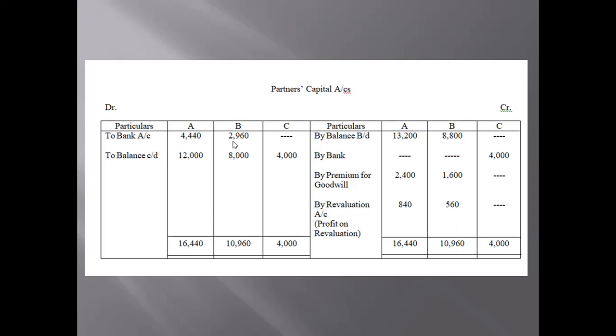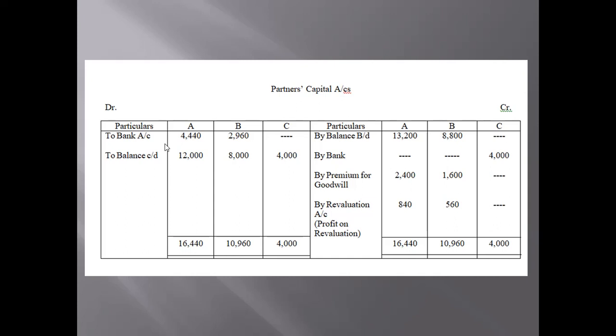So we will write here 'to bank account'. We will not write drawings, because although technically we could write drawings, the entry will be passed through the bank account. Whenever entries are passed in the ledger accounts, it is passed through the bank account only, isn't it? So we will write 'to bank account'. Sometimes we have to write through drawings, sometimes through the bank.